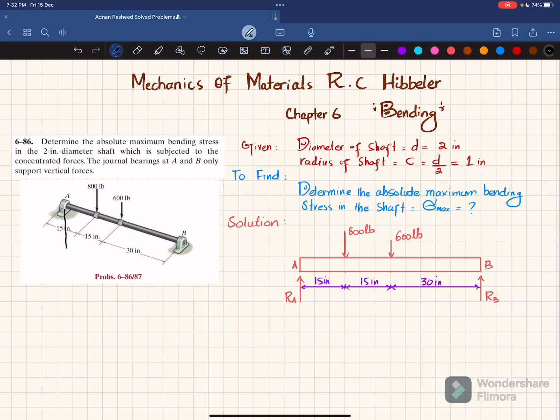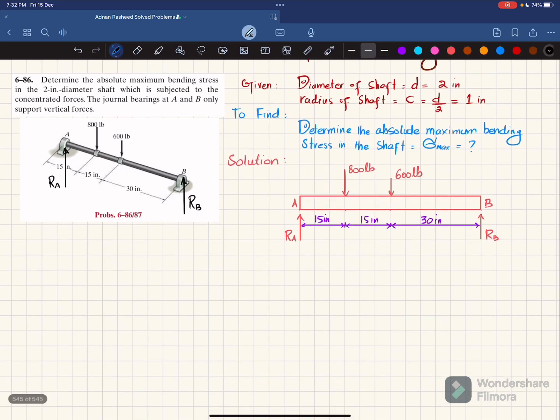So the first step is that if you remove this general bearing at A, you will have a reaction force which is RA, and if you remove this general bearing at B, you will have a reaction force which is RB. I have drawn the free body diagram over here, you can see. So let's find RA and RB by using the equations of equilibrium.